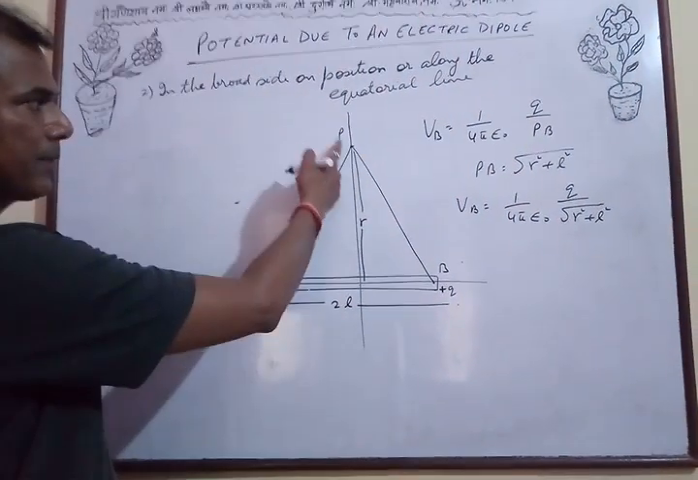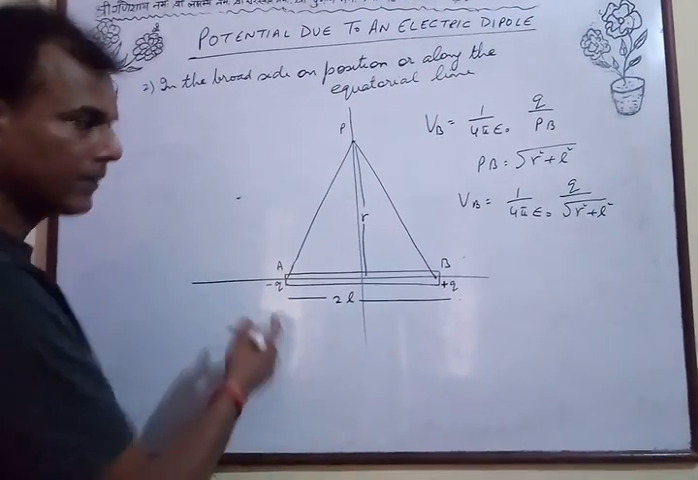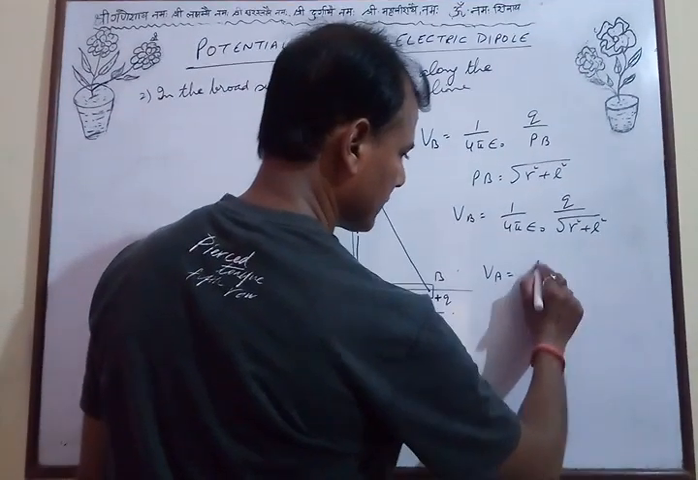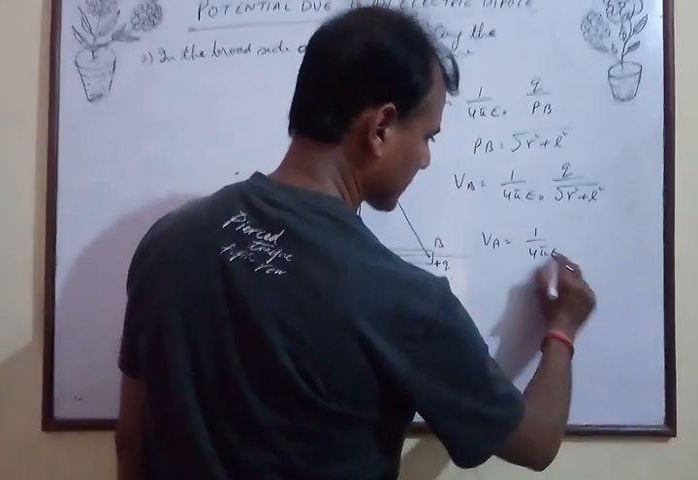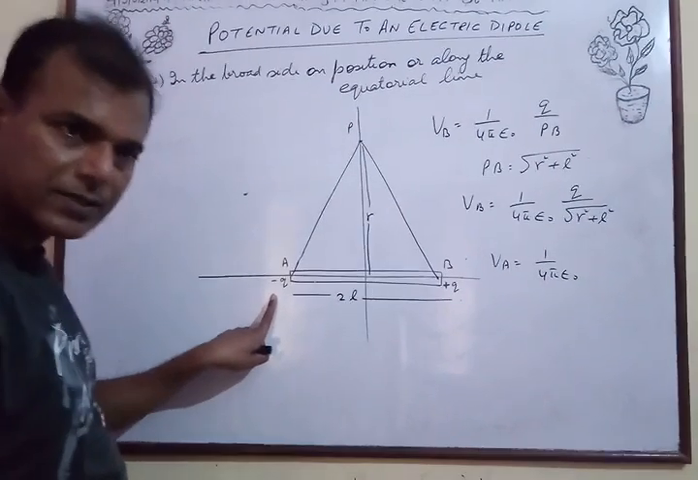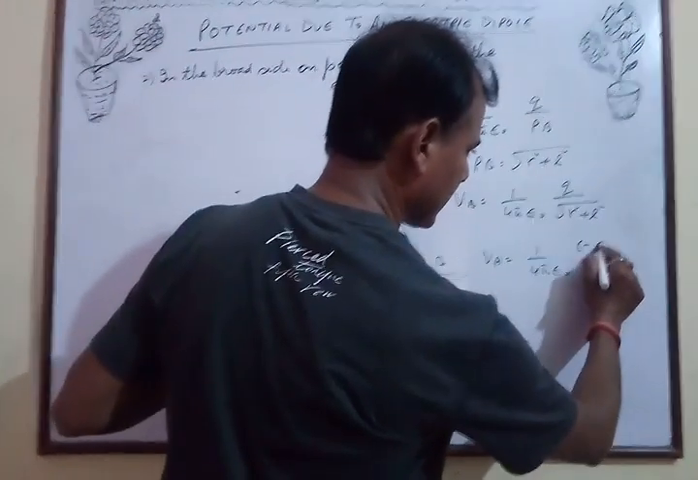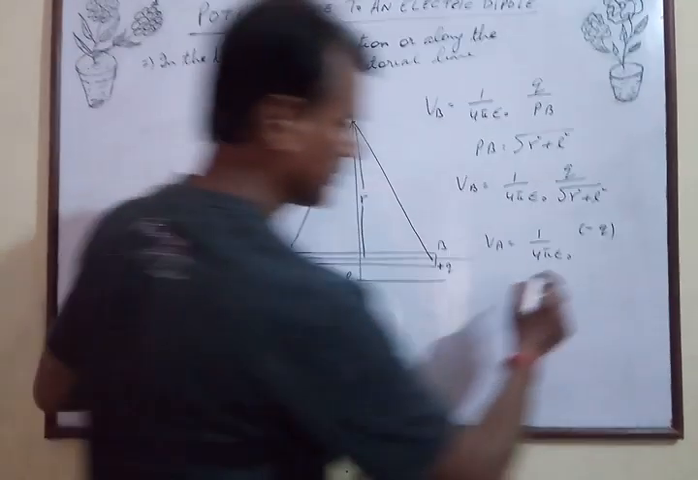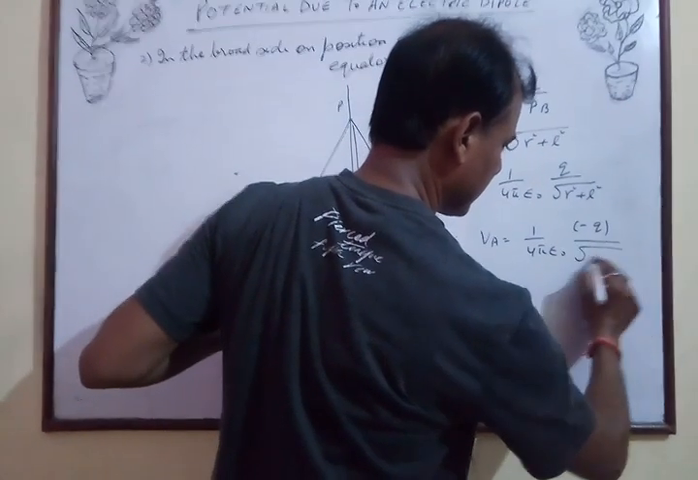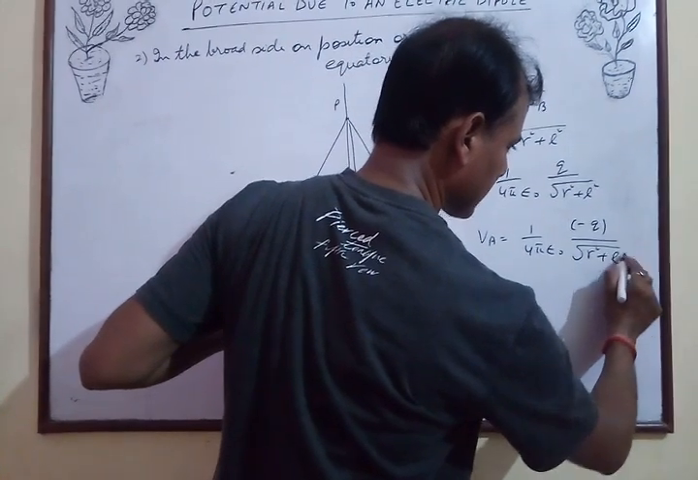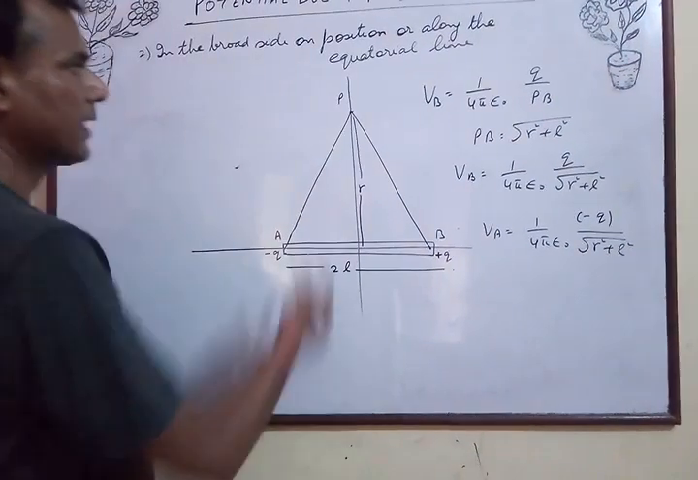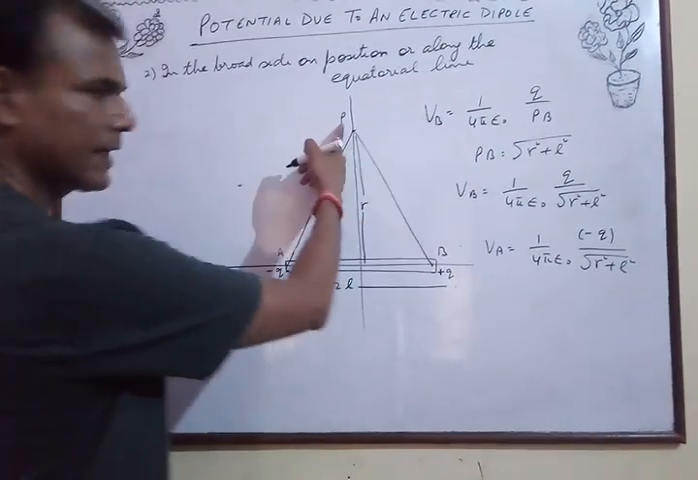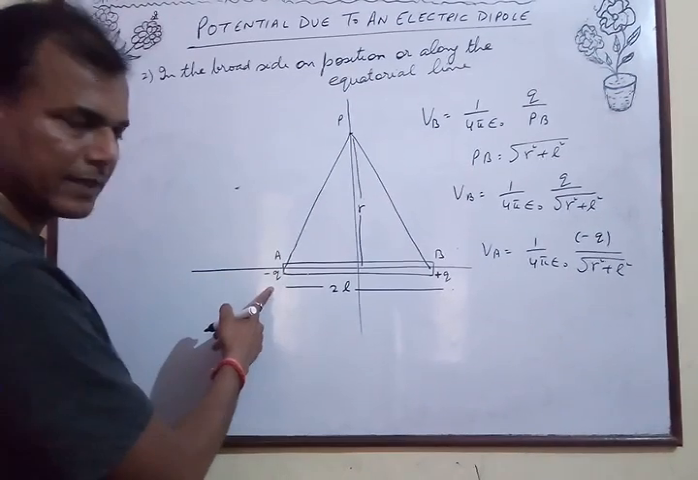Similarly, potential at P due to charge at A will be VA is equal to 1 upon 4 pi epsilon 0. Now this charge is minus q, so we will take minus q here. And this distance, again by Pythagoras, will be the same. Therefore, this will be minus q upon under root r square plus l square. Potential at P due to charge at B is this much, and potential at P due to charge at A, that is minus q, is this much.